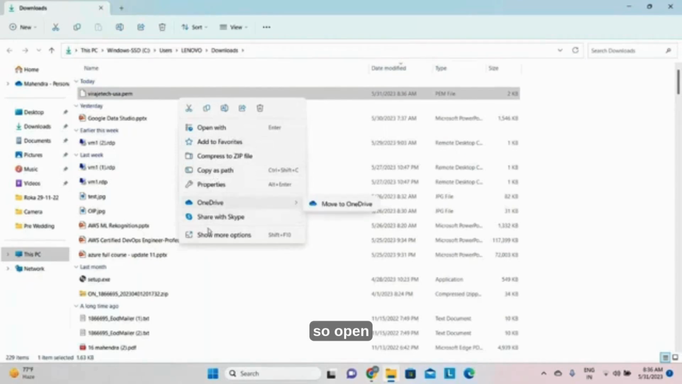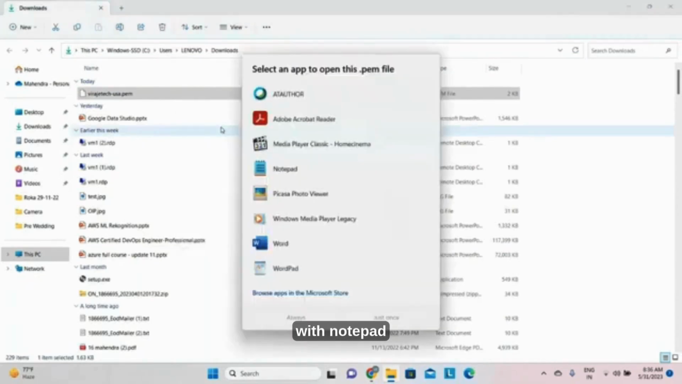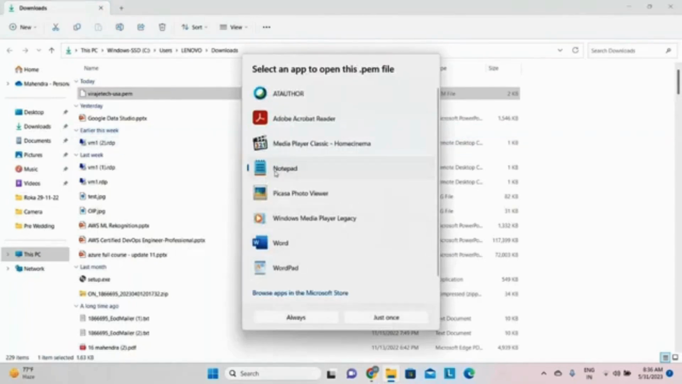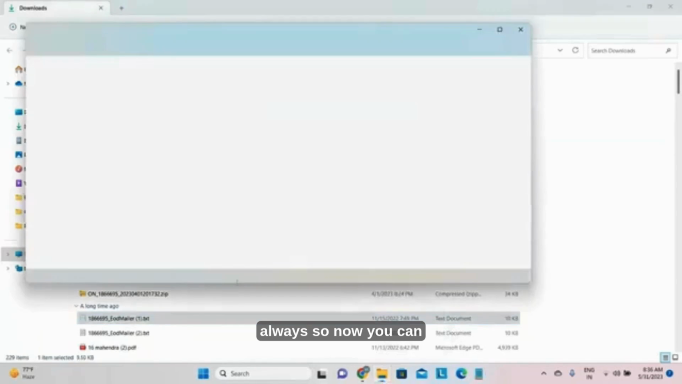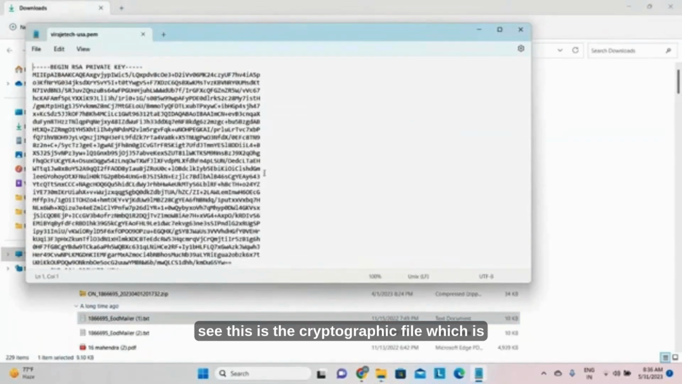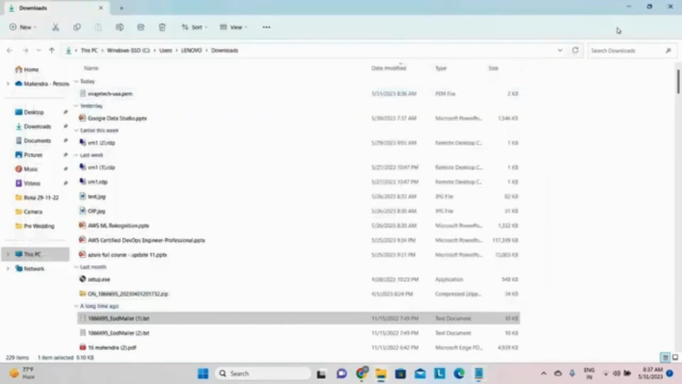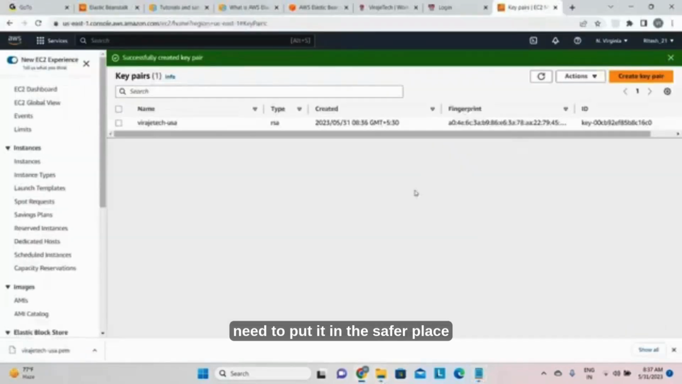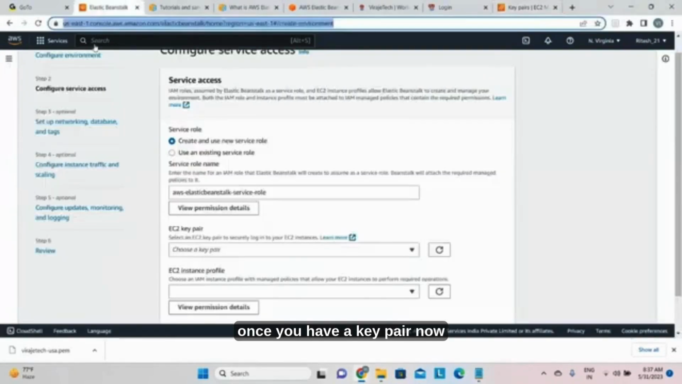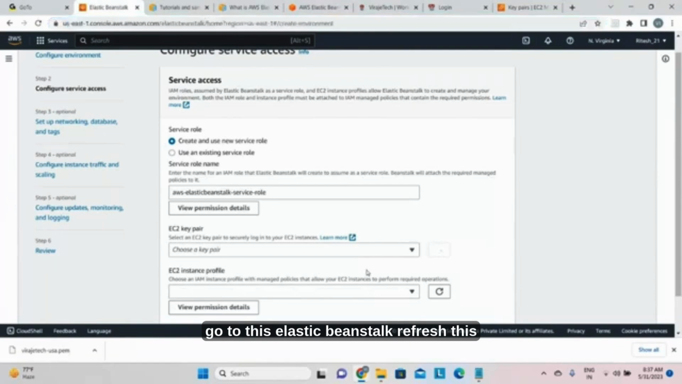Okay. So open with Notepad always. So now you can see this is the cryptographic file, which is basically used for security concerns, so that no data loss happens and our data also will be secure. Okay, we need to put it in a safe place. Once you have a key pair, now go to Elastic Beanstalk, refresh this.